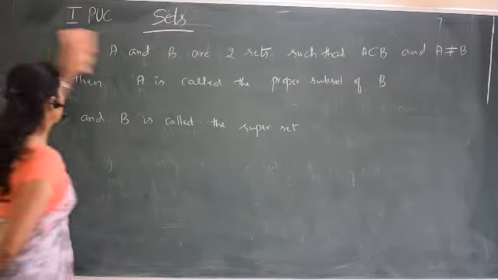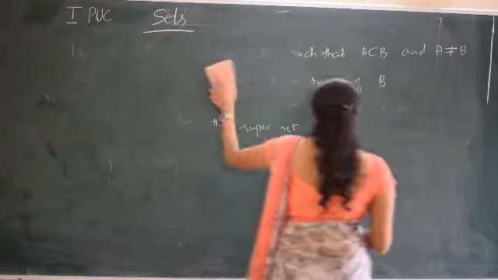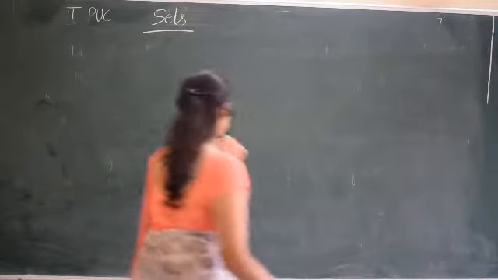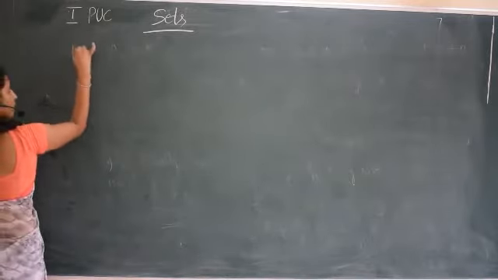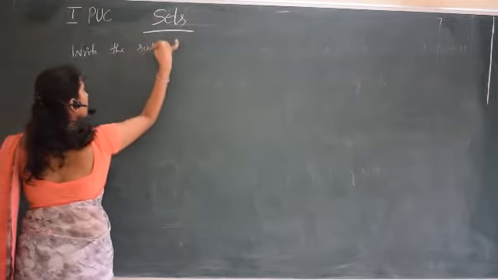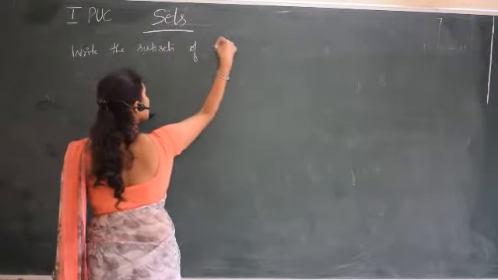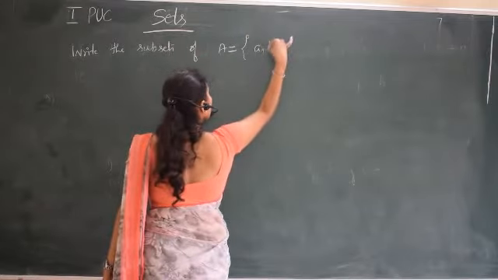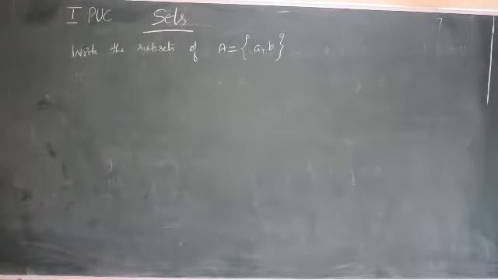Then after that, we have discussed about subset. Now I'll give one set and we have to write all the subsets of the given set. If I give an example, write the subsets of A, B. So now we have to write all the subsets of the given set A comma B.